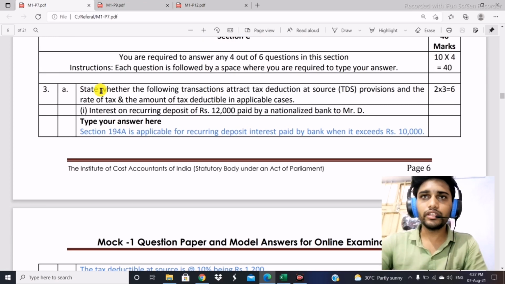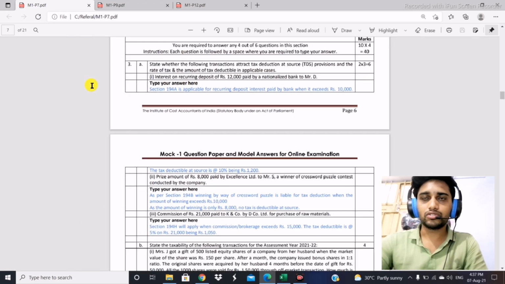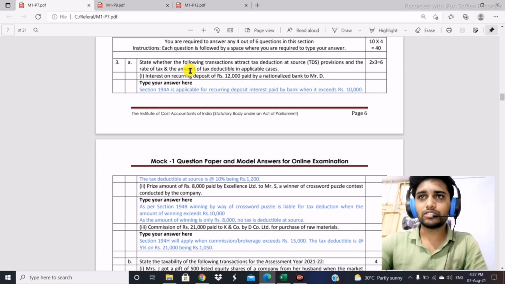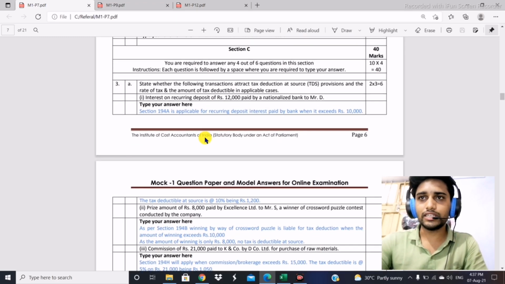Here, it says: state whether the following transaction attracts tax liability, that is the TDS provision, the rate of tax, and the amount of tax deductible in applicable cases. So you will get the space where you have to type your answers. A predetermined format will be there, and you have to type your answer. So that is the basic concept of an online examination.